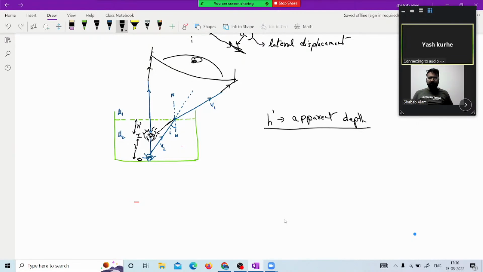So this is the refraction we have talked about in the two mediums when the interface was horizontal. Okay. Now we will talk about when the interface is curved in the form of a curve. So we are going to talk about lenses. So for lenses, we should know some parameters. Formation of lens.